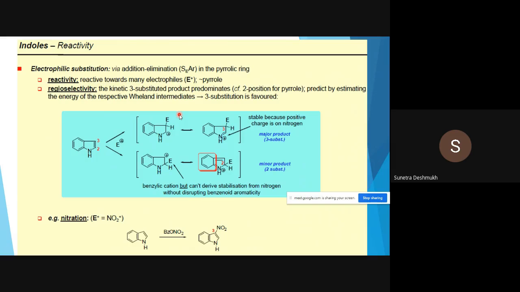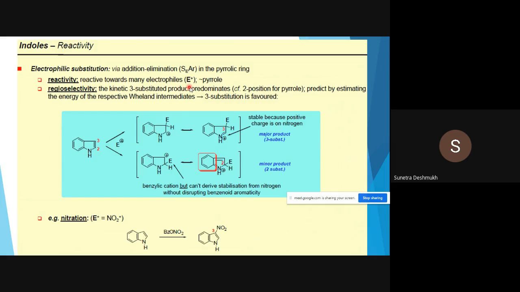So, electrophilic substitution via addition-elimination reaction in the pyrrolic ring. Okay, so in indole, the pyrrole ring is more nucleophilic than the benzenoid ring, which is totally opposite to the quinoline ring. In quinoline, the pyridine ring is less nucleophilic than the benzene ring. So that's why in quinoline, electrophilic attack takes place at the benzenoid ring, because the benzenoid ring is more nucleophilic. And in indole, the benzenoid ring is not susceptible to electrophilic attack. The electrophilic attack occurs in the pyrrole ring. Okay, so the pyrrole ring is more nucleophilic in indole.